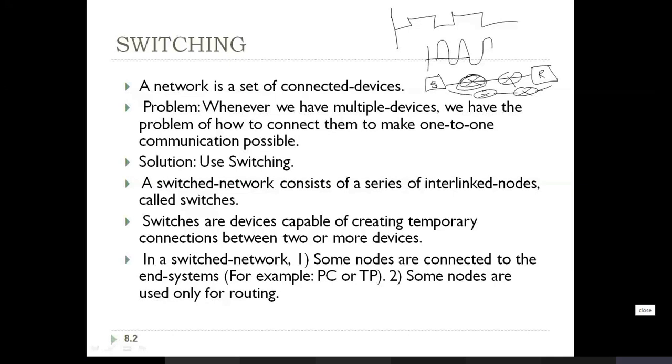Okay, fine. So here a network is a set of connected devices. Devices means it is not only the end devices. In between you will have the intermediate devices, or the nodes that connect the source and destination. So here it consists of a set of switches connected by physical links. When the sender and receiver should be connected, it requires switches. Here I am not talking about the routers, I am talking about the switches. This is just a small notation representing the switch.